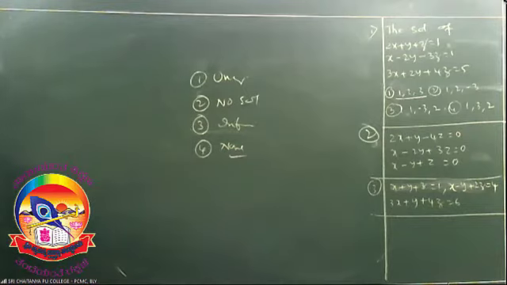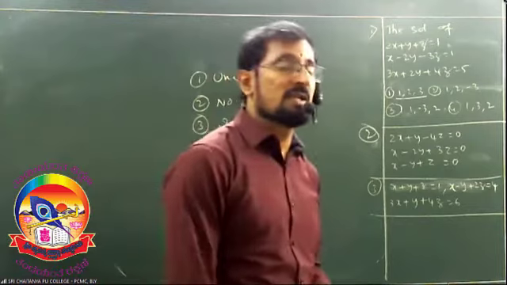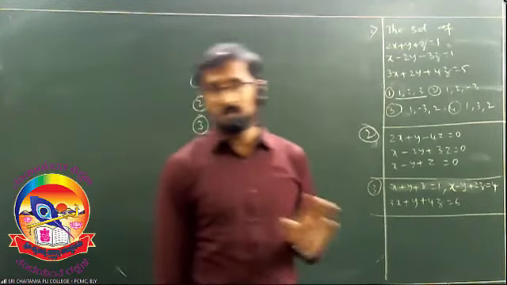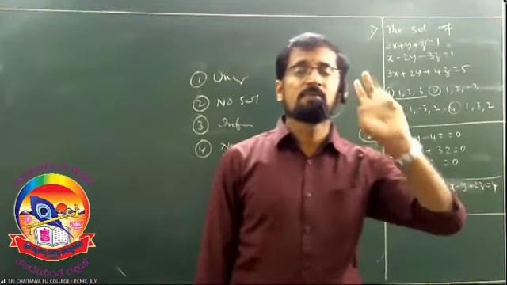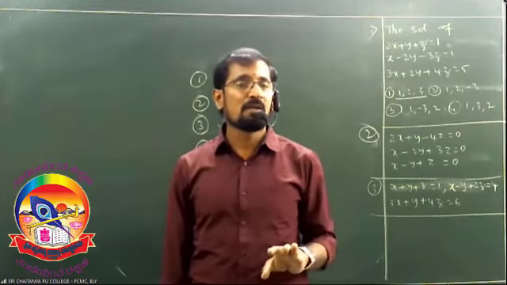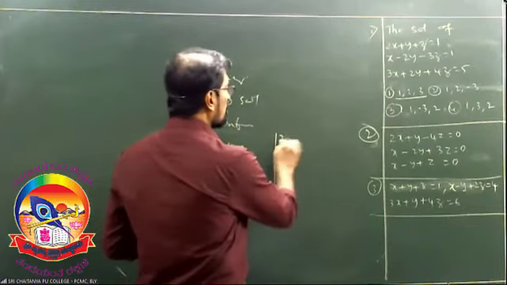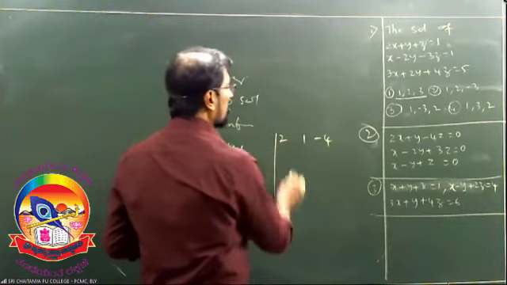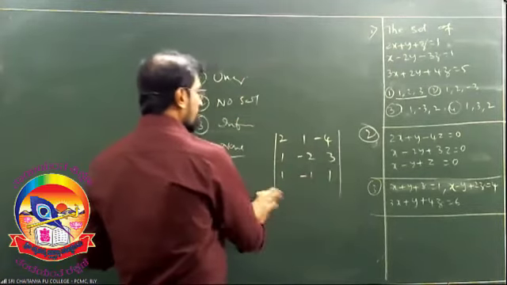So, how to do this problem? Observe it. First of all, which type of system is that? See the right hand side, you got the constants as zeros and the degree is the same. It is homogeneous, right? So in homogeneous systems, you should particularly know two concepts: det A equal to 0, and det A not equal to 0. Just find out det A. Now write down that one. What is det A? The matrix is 2, 1, minus 4; 1, minus 2, 3; 1, minus 1, 1.